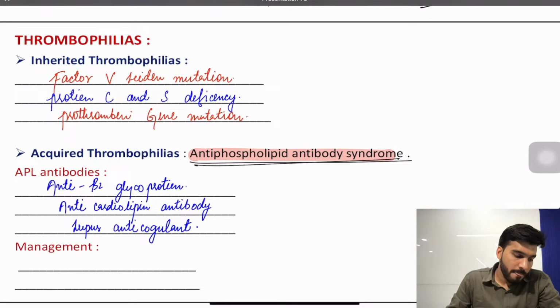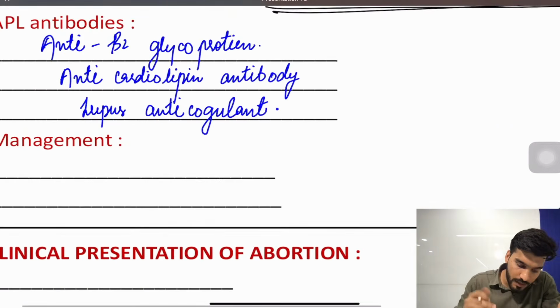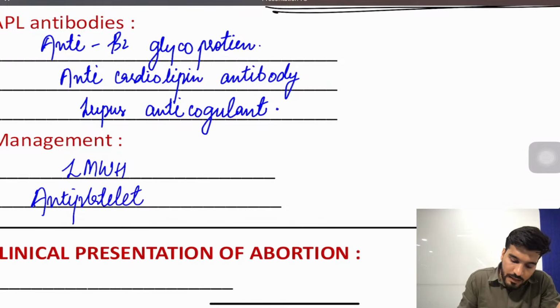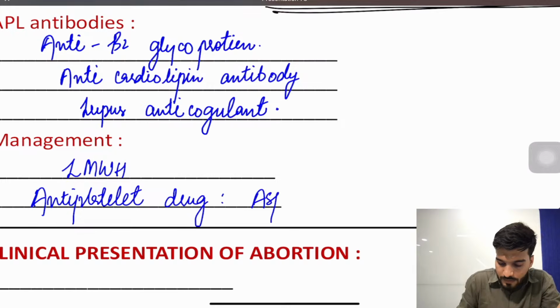Is that clear? So remember three antibodies, and whenever the examiner asks a question, he will mention these three antibodies. Diagnosis is APLA. If he mentions the treatment, the management is going to be low molecular weight heparin plus an antiplatelet drug. The antiplatelet drug we usually use is aspirin.